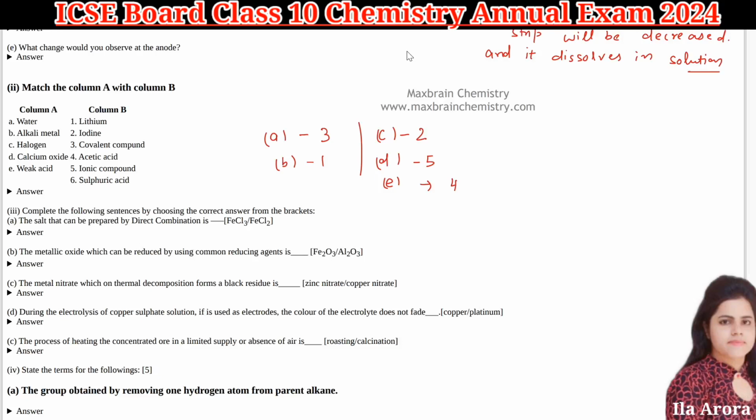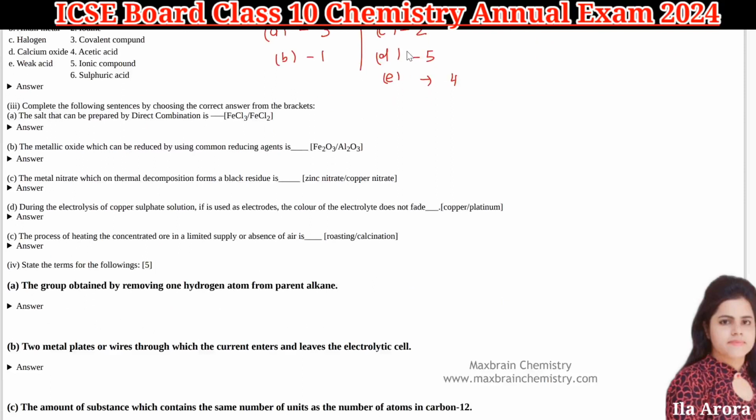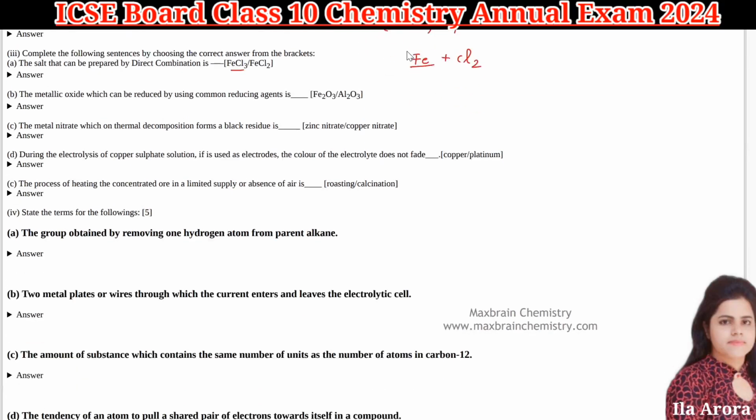Then next, in the third part, what they are asking is: complete the following sentences by choosing the correct answer from the brackets. The salt that can be prepared by direct combination is your FeCl3, ferric chloride. It can be easily prepared by taking your iron metal plus chlorine gas, right? So the answer will be FeCl3. Next is the metallic oxide which can be reduced by using a common reducing agent, that is your Fe2O3. Easily you can take carbon and you can reduce that.